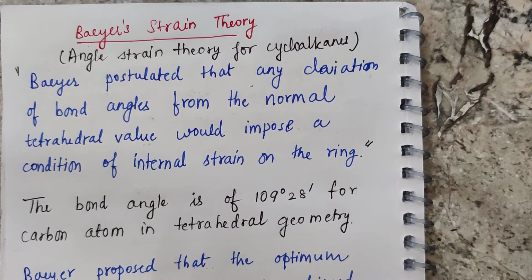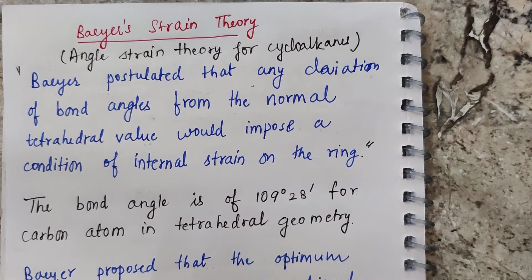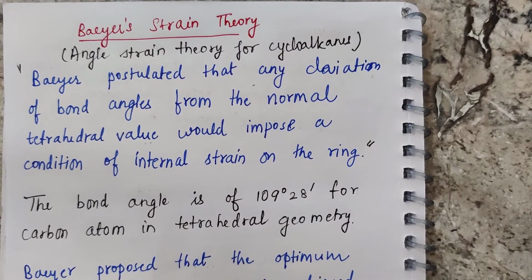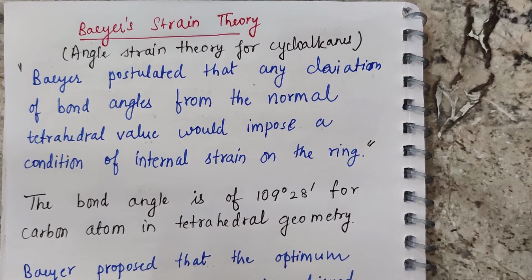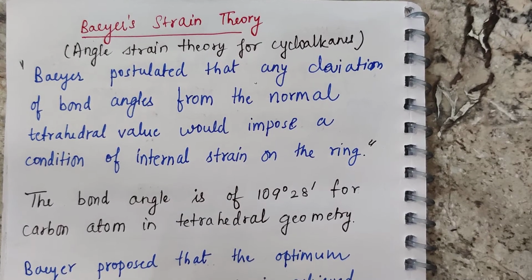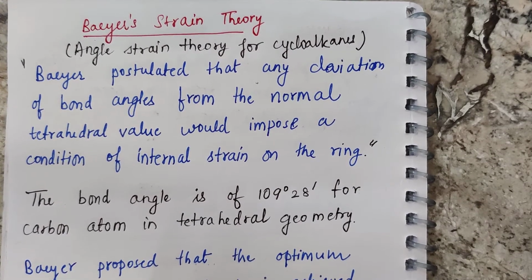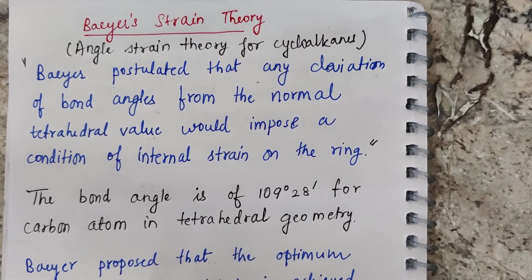Good morning, student. Today we are going to study Baeyer's strain theory and the orbital picture of angle strain. Baeyer's strain theory is nothing but the angle strain theory that was proposed by the scientist Baeyer, and it is applicable for all the cycloalkanes.